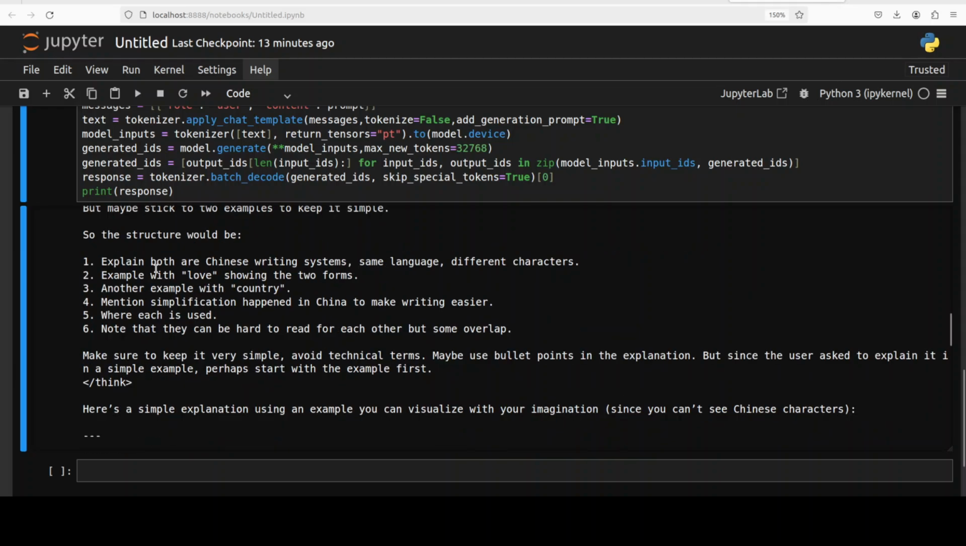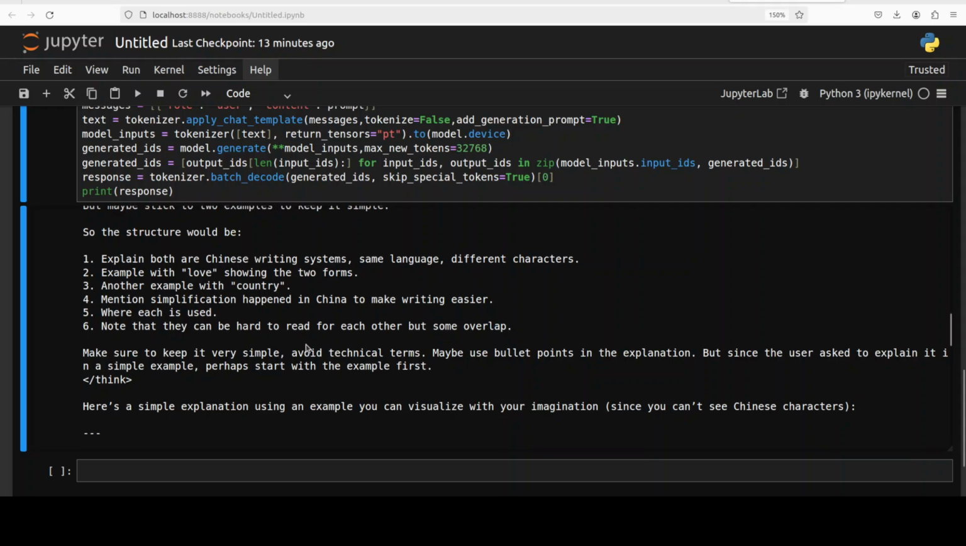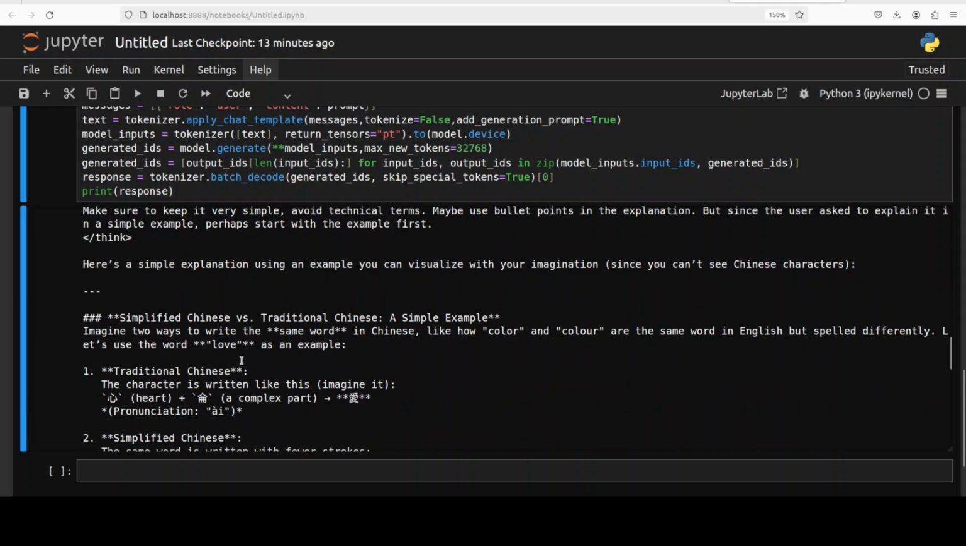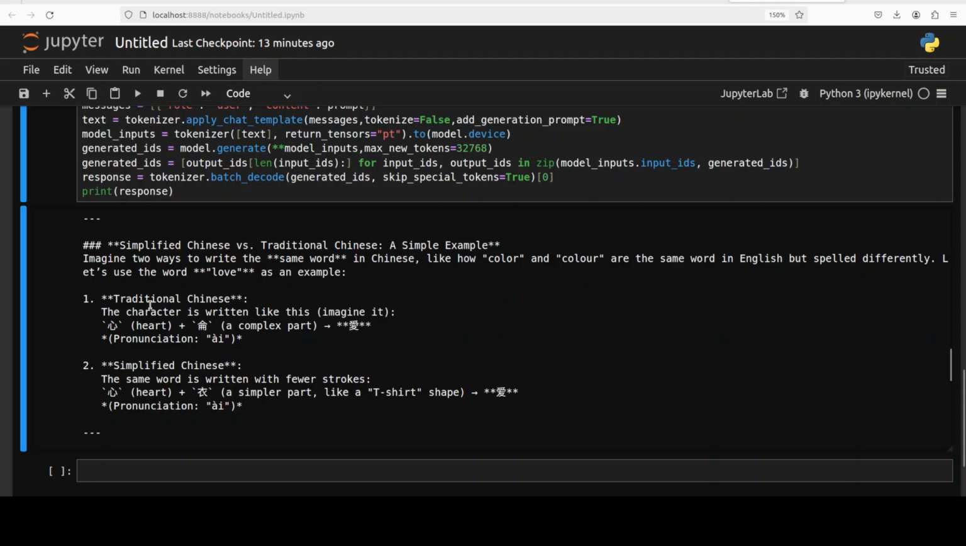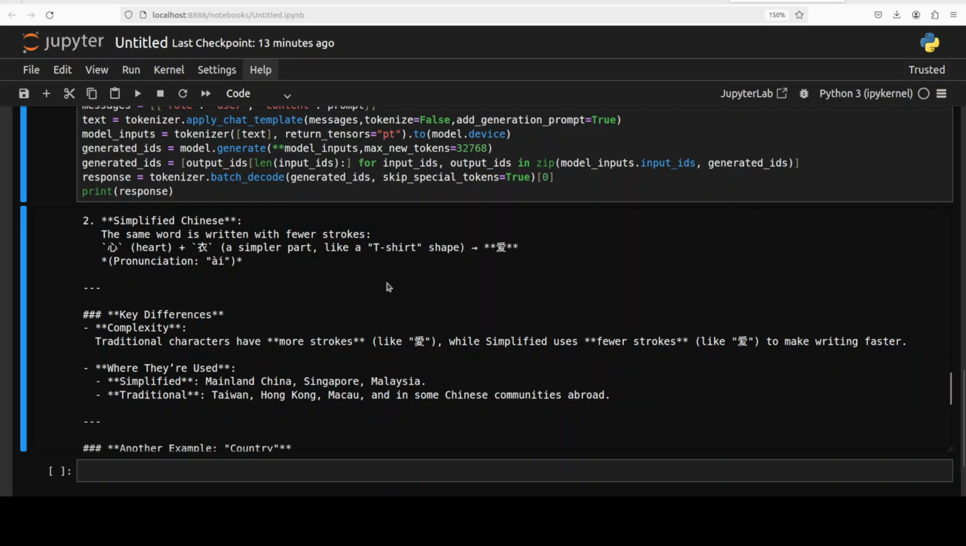So it has set a structure for itself, and then look at the structure. It is very profound, it is quite comprehensive. Thinking is done, and then it is talking about the simple explanation that these are the two ways to write the same word in Chinese, like how color and colour are same word in English but spelled differently. This is sublime, really extraordinary. So traditional Chinese, this is the character. Imagine it this, a complex part, and then this is a pronunciation, and then this is a simplified Chinese. And to be honest, I have just learned that difference. I didn't know before it, and it has explained it in a very, very fine way.